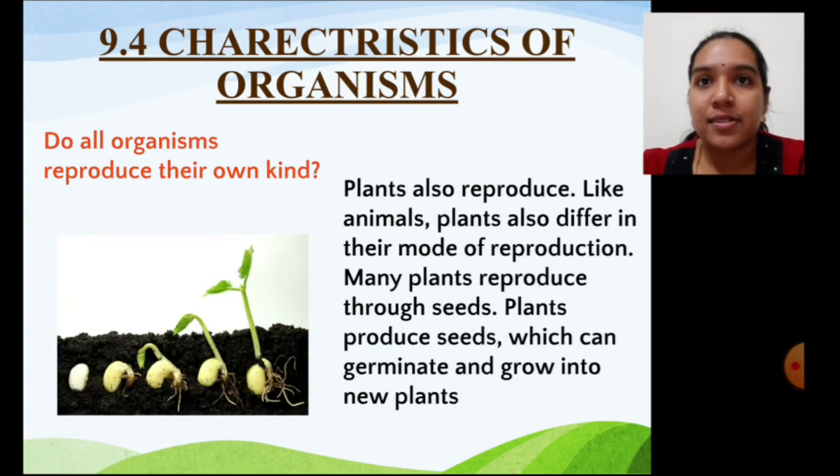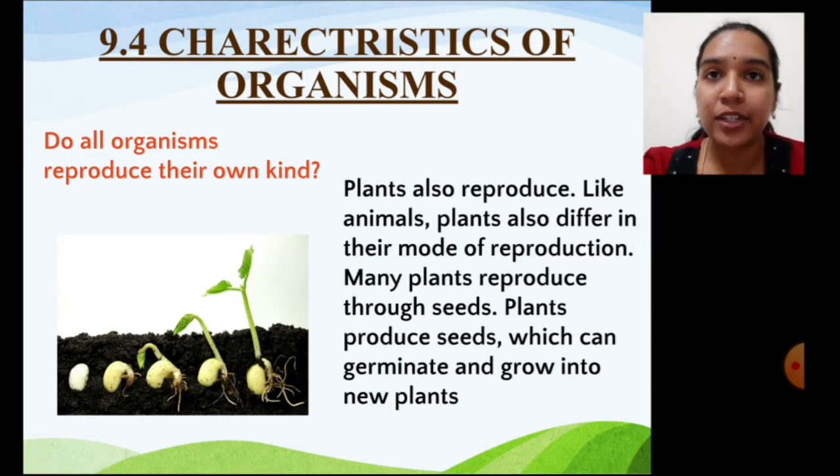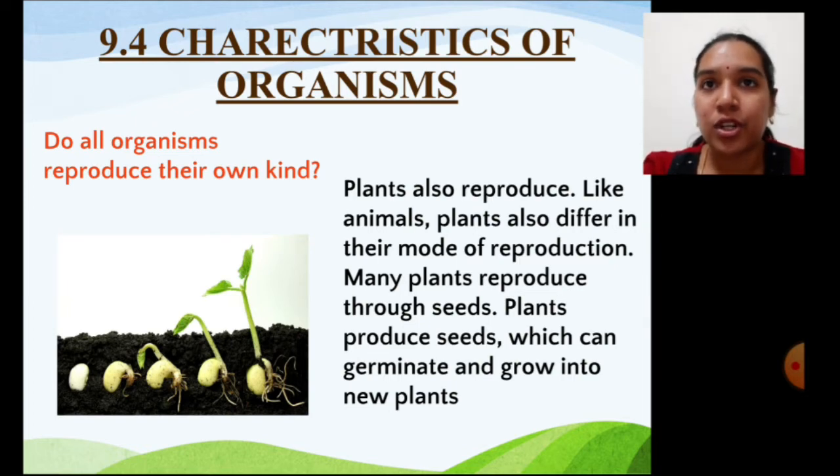What about plants? Coming to plants, how do they reproduce? Their mode of reproduction is different compared to animals. Not through eggs or directly giving birth to young ones, plants reproduce through seeds, which are produced by the plants only. These seeds germinate into new plants and they grow into a new individual. Here you can see the phases of plant growth in the picture where the seed produced through reproduction can grow into a young plant.